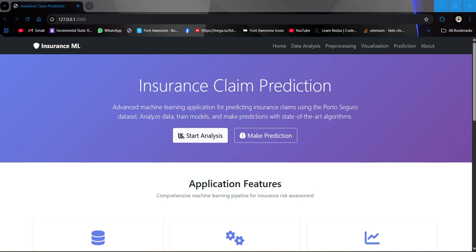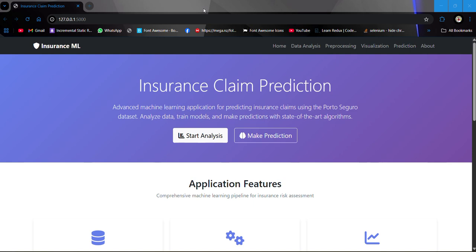So we have trained our model using a real-world dataset from Porto Seguro. I don't know how to exactly pronounce this, but this is it. And then we have built a user-friendly interface in Flask that you can see here.